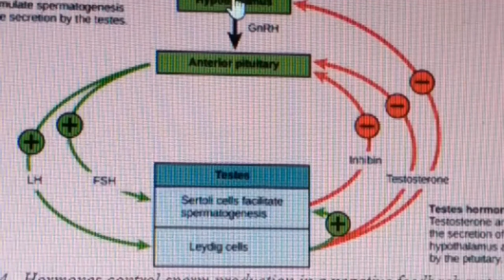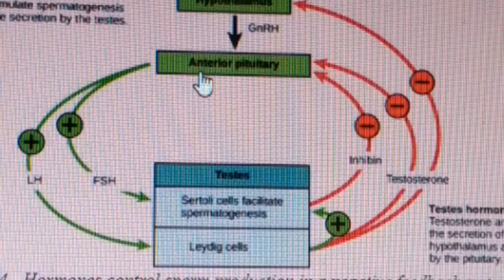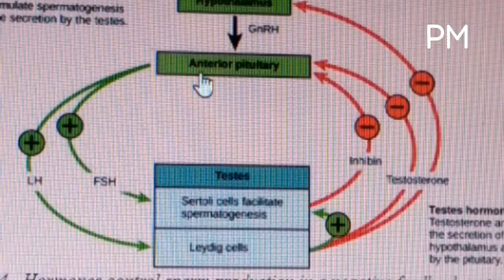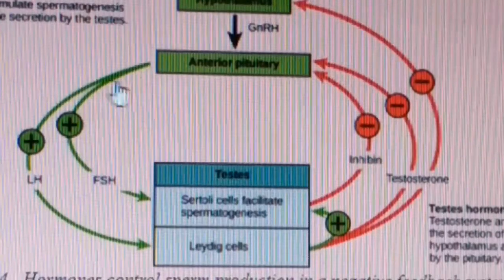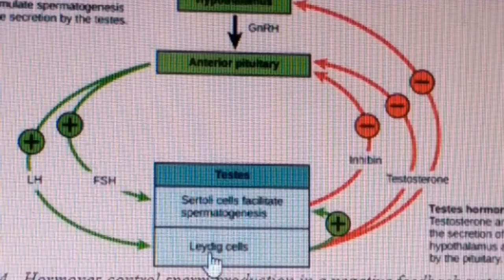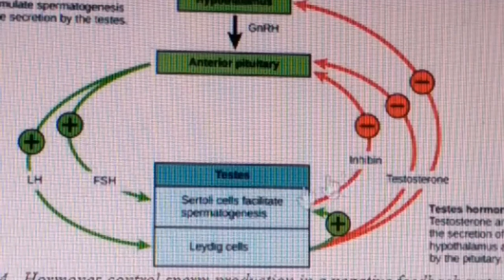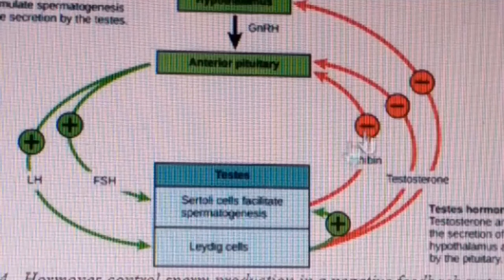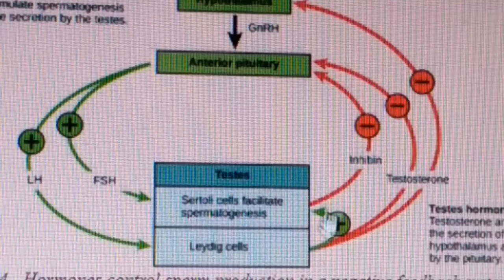So from the hypothalamus, the anterior pituitary is excited, through which LH and FSH are released. From LH, testosterone is released from the Leydig cells, and from FSH, inhibin is released.